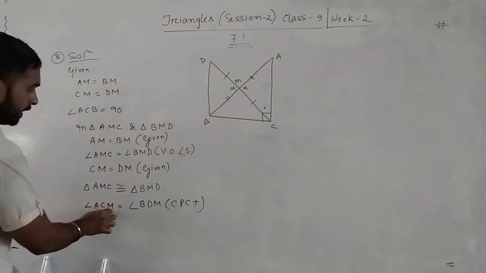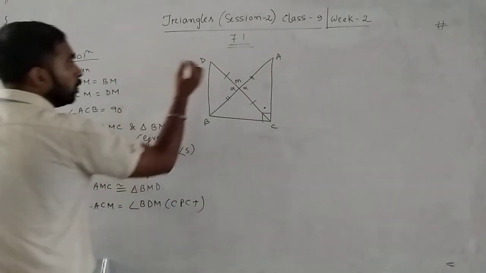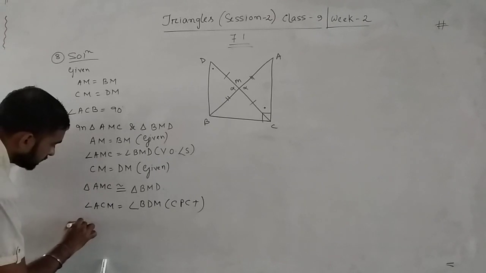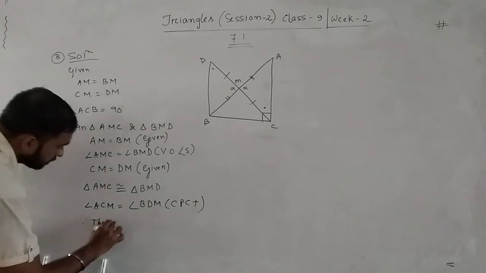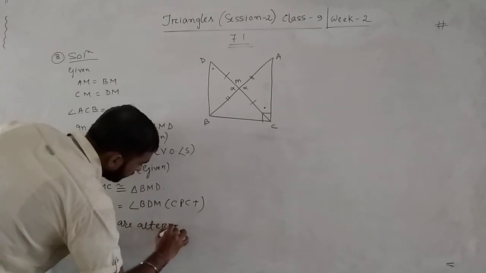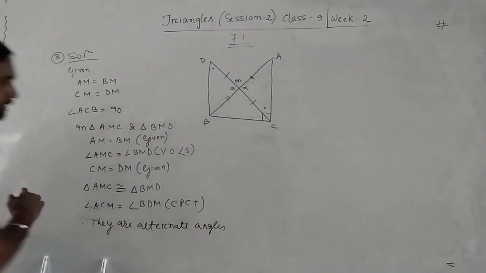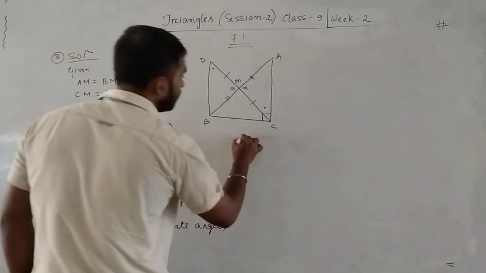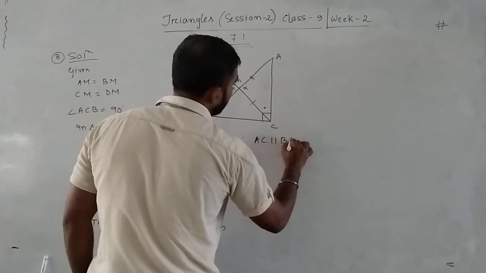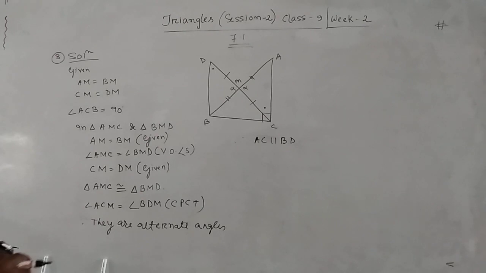ACM, yes, and BDM, yes. They are equal, and moreover, they are alternate angles. Since they are alternate angles, therefore AC is parallel to BD.